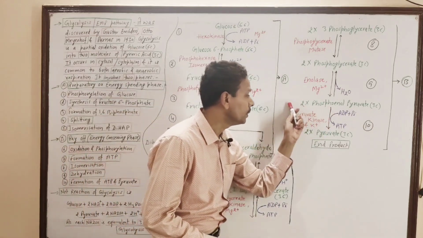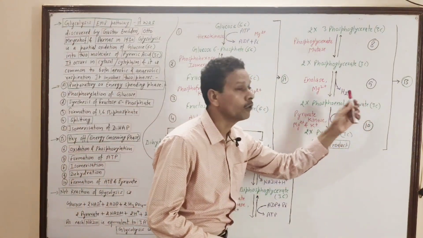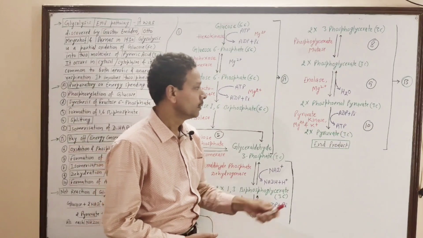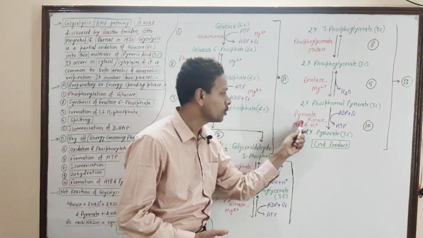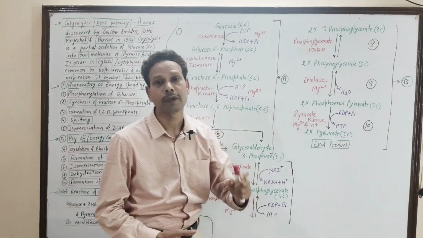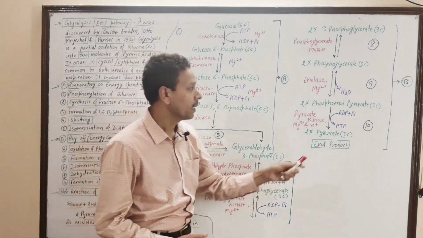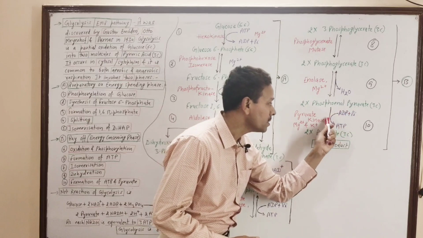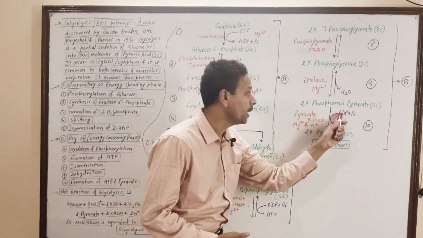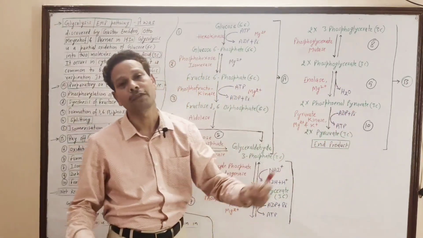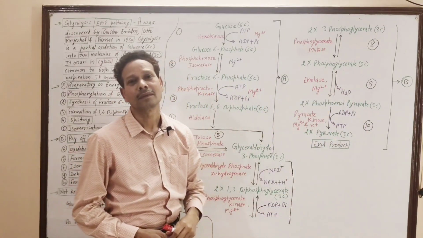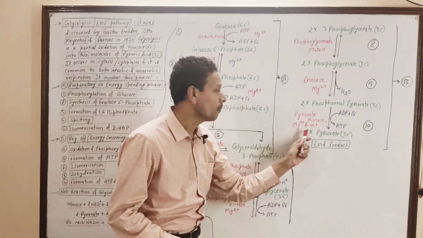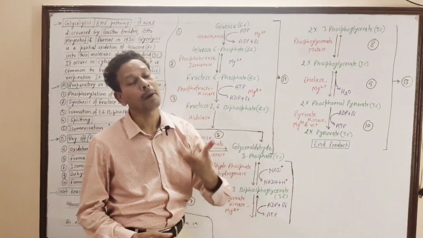Here, these 2 molecules of phosphoenol pyruvate, in the presence of the enzyme pyruvate kinase, Mg positive 2 ions as well as potassium K positive ions, again synthesize ATP from ADP plus Pi, inorganic phosphate, and the end product of glycolysis is 2 molecules of pyruvate or pyruvic acid.